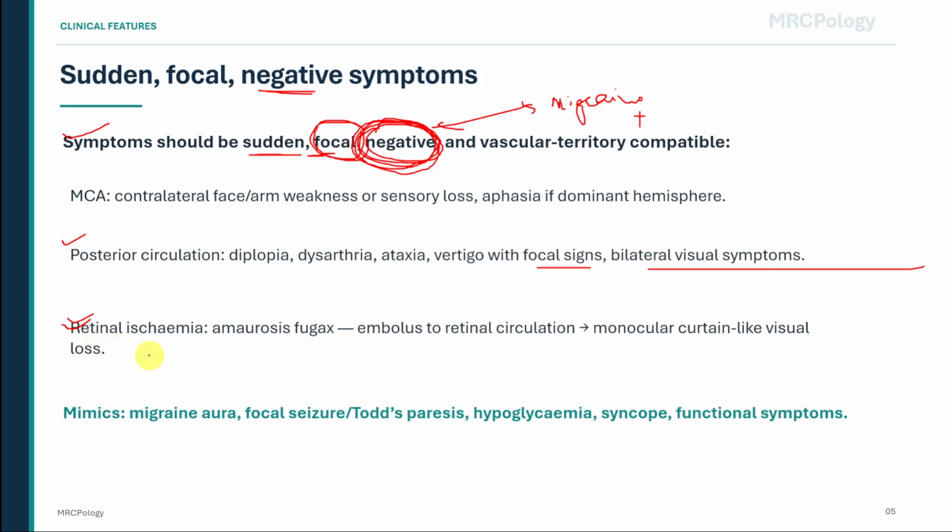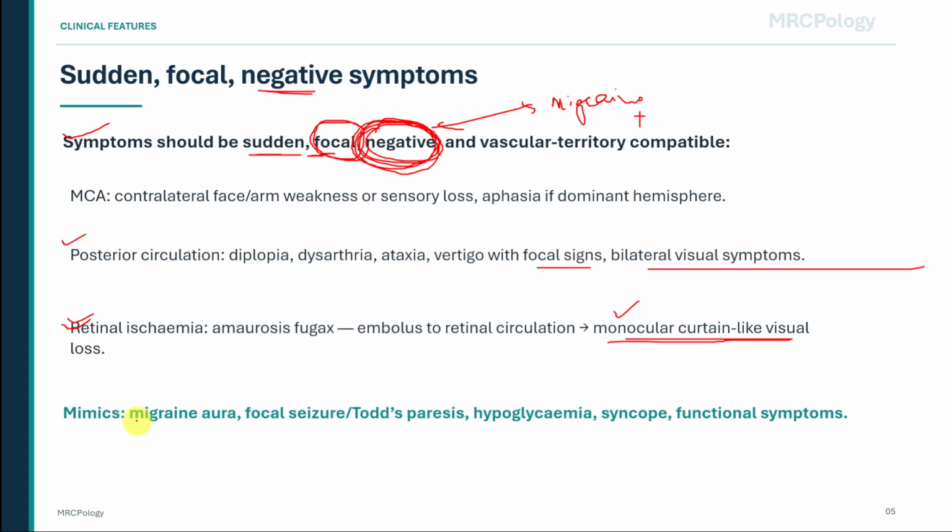Retinal ischemia causes amaurosis fugax. An embolus enters the retinal circulation and produces transient monocular visual loss, often described as a curtain coming down over one eye. The key word is monocular. Monocular visual loss points towards the eye or optic nerve circulation, whereas homonymous visual field loss points towards the retrochiasmal visual pathway in the brain.